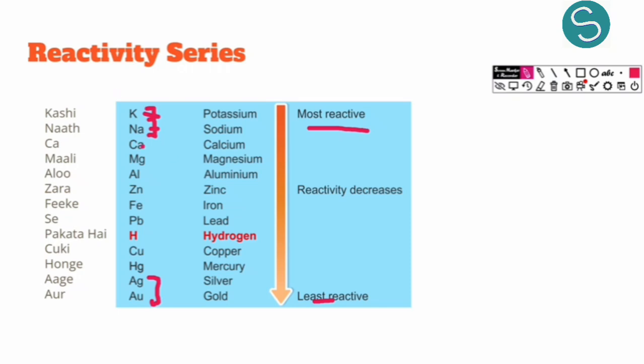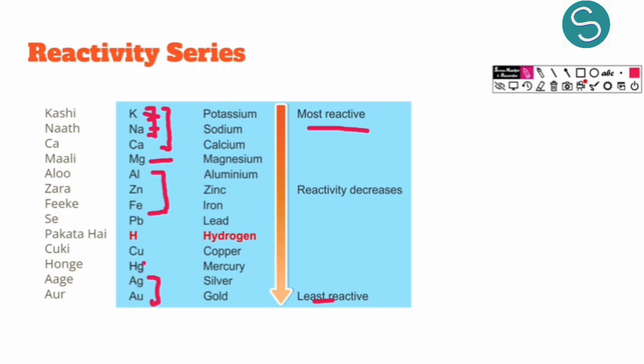Here you saw that sodium, potassium and calcium reacted with cold water. Magnesium needed hot water. Aluminium, zinc, iron and lead, I think only till iron, these three could react with steam, and the others could not even react with water.